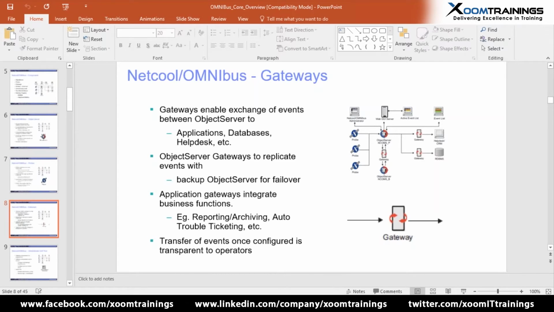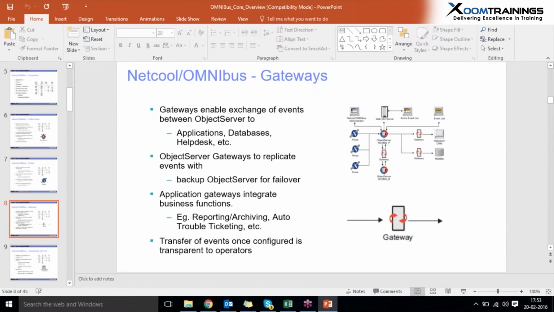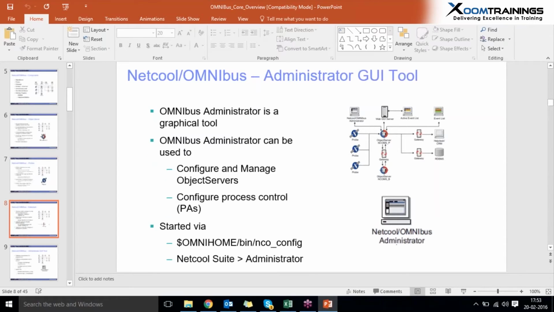And the main application of the gateways is to integrate business functions like reporting and auto troubleshooting, etc. The transfer of events, once configured, is transparent to the operators. And I mentioned so many times here the Netcool Administrator GUI tool, which is the most important graphical tool. Here we can configure and manage object servers, and the process agent is one of the most important topics.